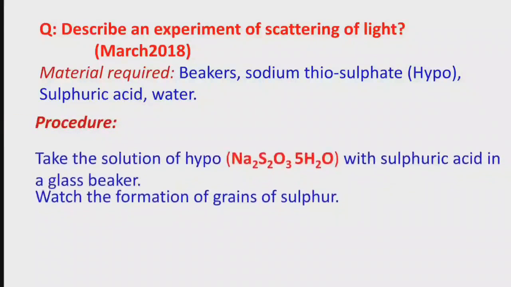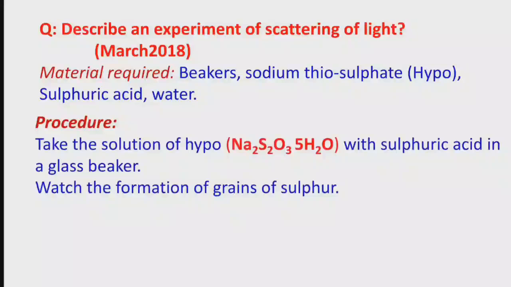Now we will see the procedure. Take a solution of hypo. The chemical formula of hypo is Na2S2O3·5H2O, sodium thiosulfate with 5 water molecules. Take a solution of hypo and sulfuric acid in a glass beaker. Add this hypo solution to the sulfuric acid taken in the glass beaker. When hypo reacts with sulfuric acid, watch the formation of grains of sulfur.